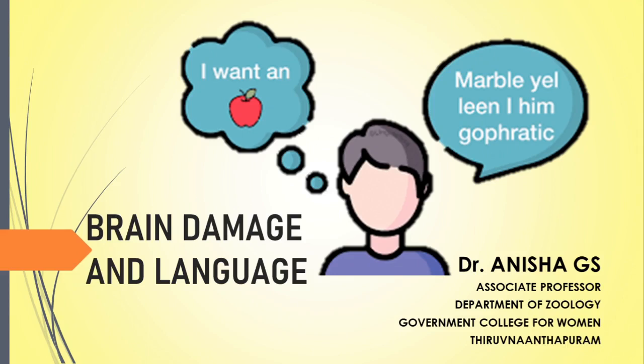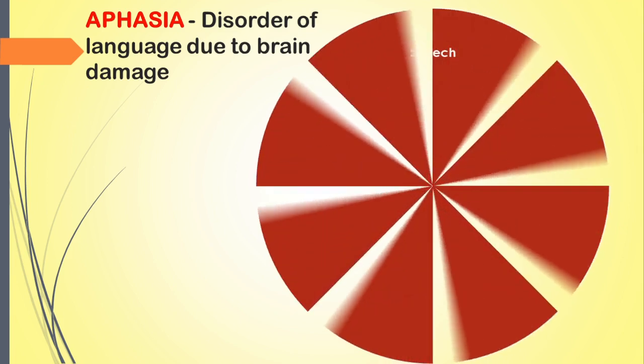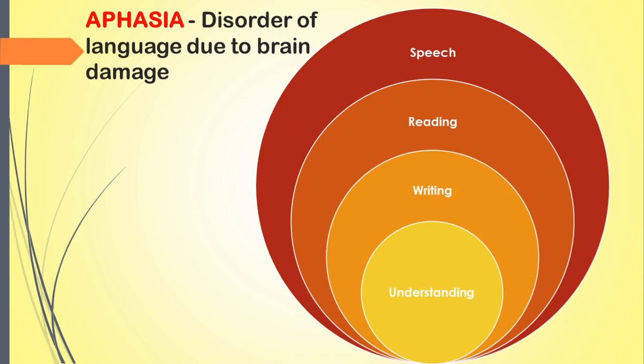Hello my dear students. Today we are going to see how damage to cerebral cortical areas affects the language function. The damage to cerebral cortical areas concerned with language function can result in a disorder of language. Such disorder of language due to brain damage is called aphasia. The disorder of language may be observed as difficulty in speech, reading, writing and understanding.